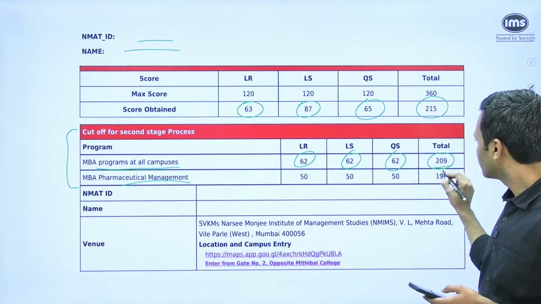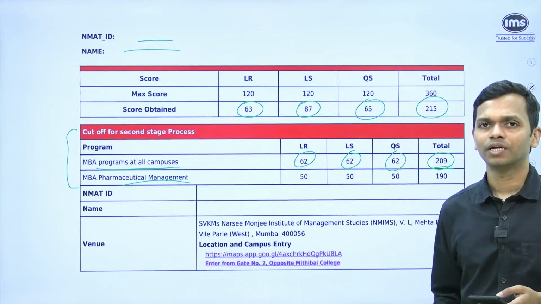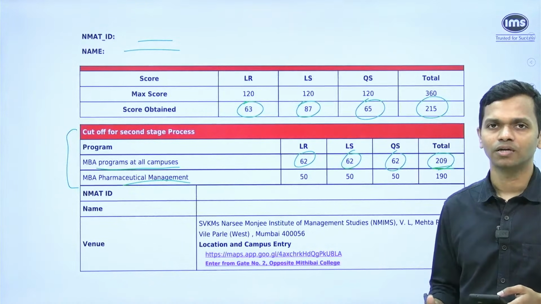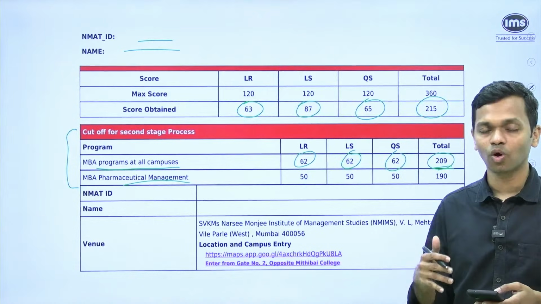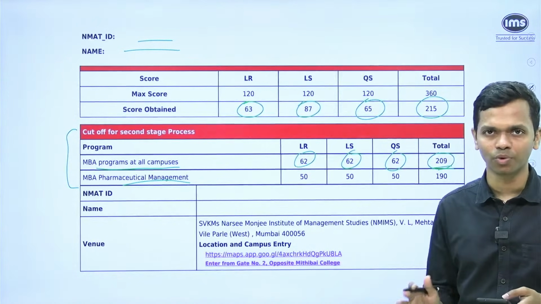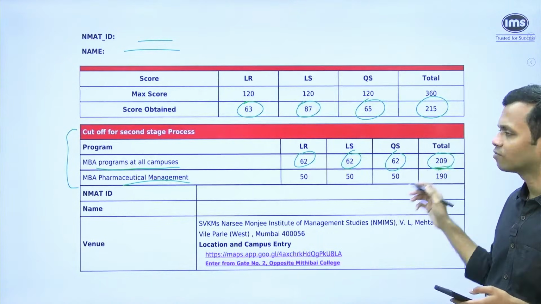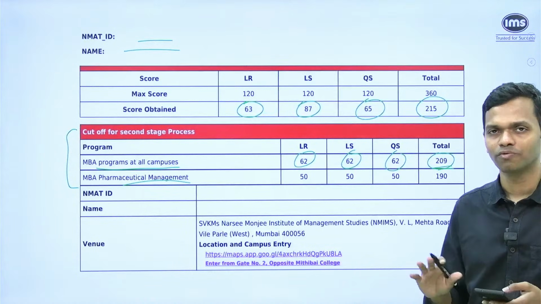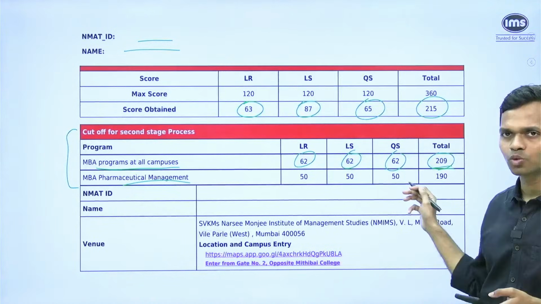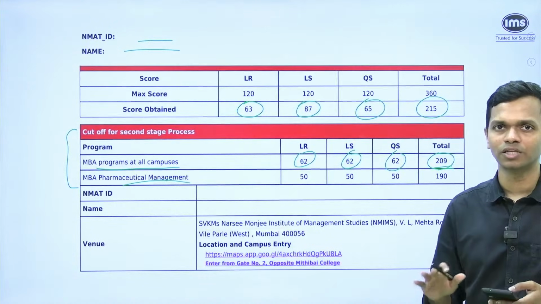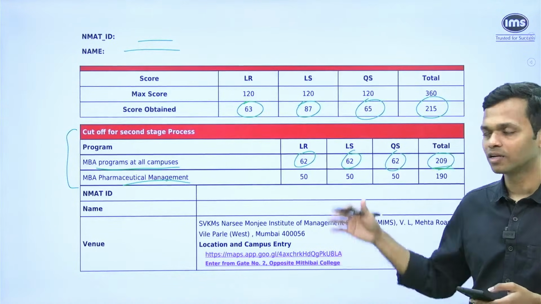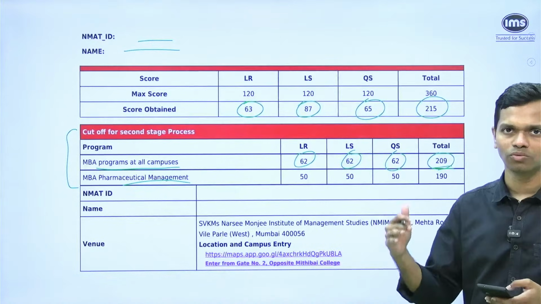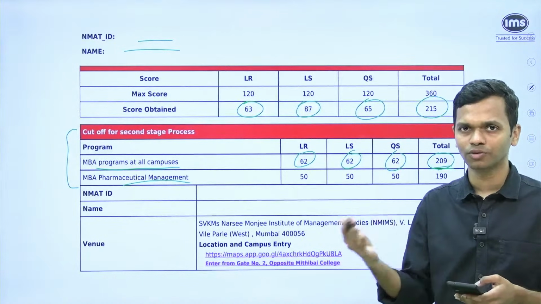So the problem with this is, let's say you are somebody at 230. In the previous year, you would not have got a call from the Core Mumbai program. But now they are saying that they are not releasing whether you have that particular institute shortlisted or not. They are saying that if you have these scores, you are eligible to participate in the subsequent rounds. And then finally, the weightages have been given for each of the parameters.